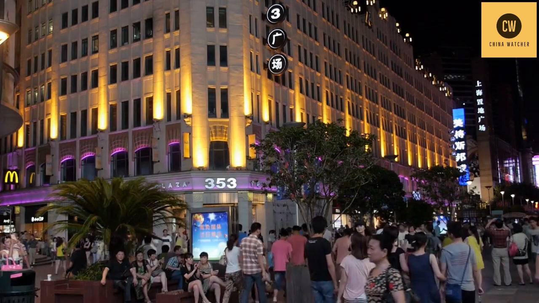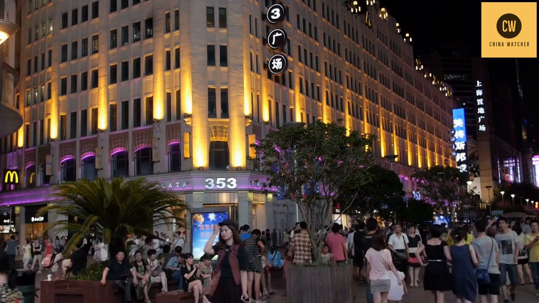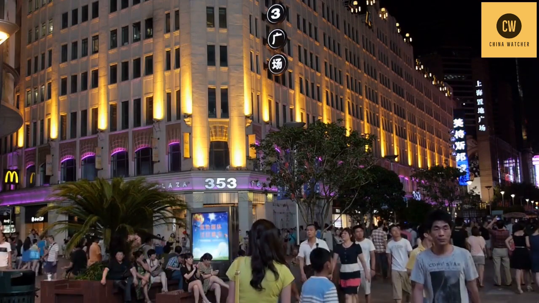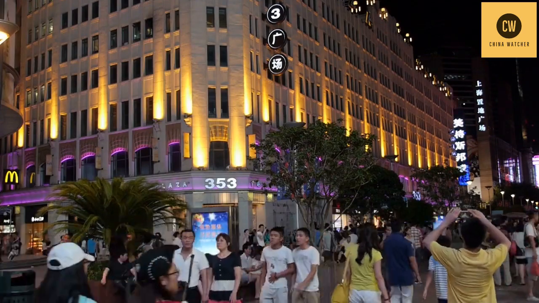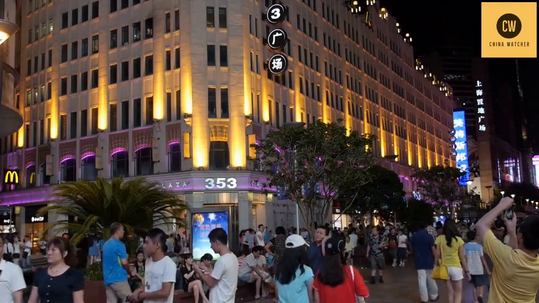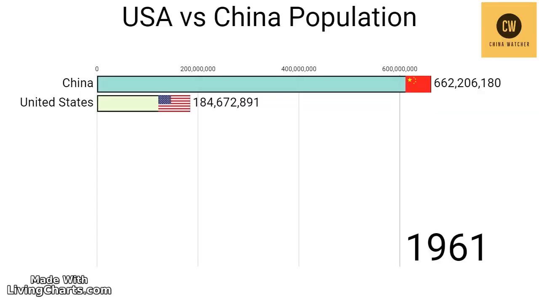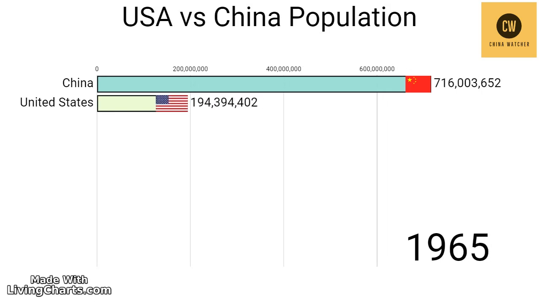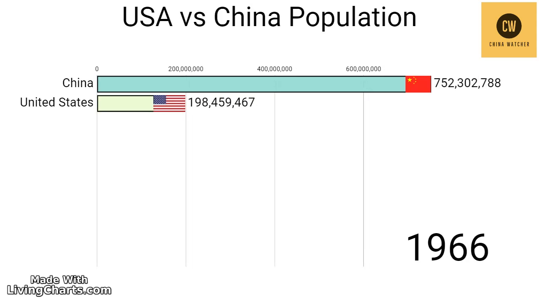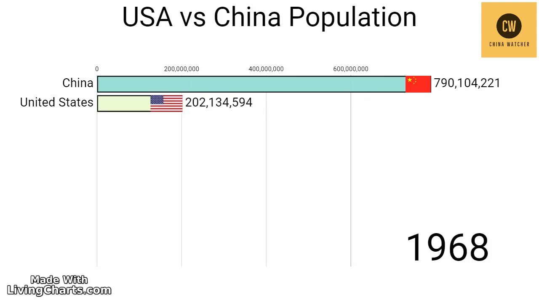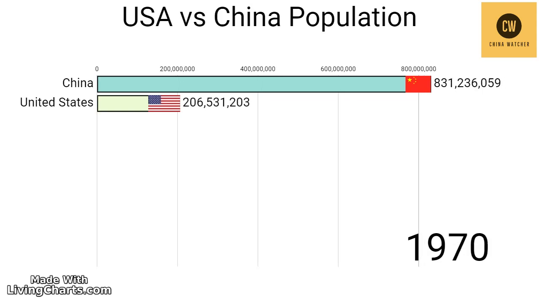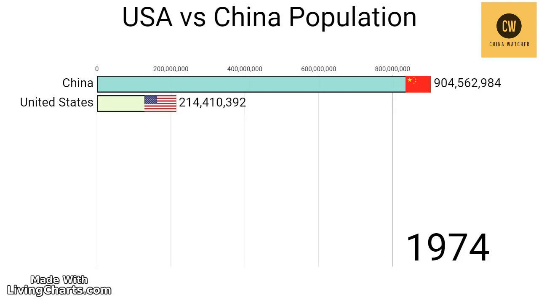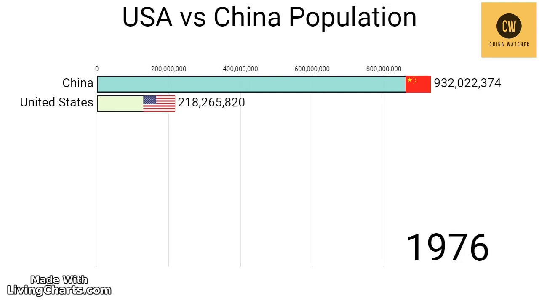Let's get started. As we all know, China has the second largest population in the world, next to India. China was the most populous country for a long period, prior to India surpassing China a few months ago. I created a chart showing comparative population of China versus the United States from 1960 to 2020. In 1960, China had a population of 667 million people, while the US had 181 million people. That's a ratio of 3.7 to 1.